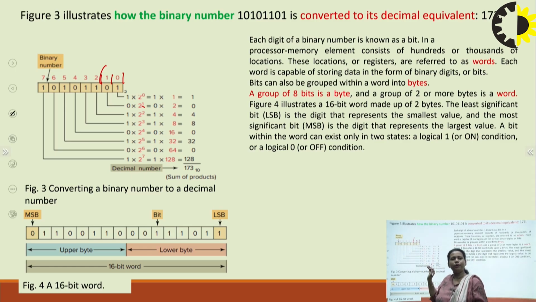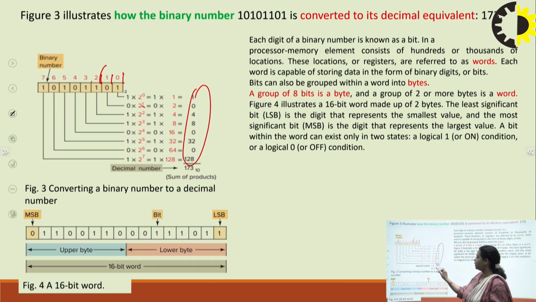So that is why we are going to use 2 as the base, right? So again, 1 into 2 to the power 0, then 0 into 2 to the power 1. For this one, 1 into 2 to the power 2. For this, 1 into 2 to the power 3, 0 into 2 raised to power 4, 1 into 2 to the power 5, 0 into 2 to the power 6, 1 into 2 to the power 7. So on multiplication and solving, you will get these values.